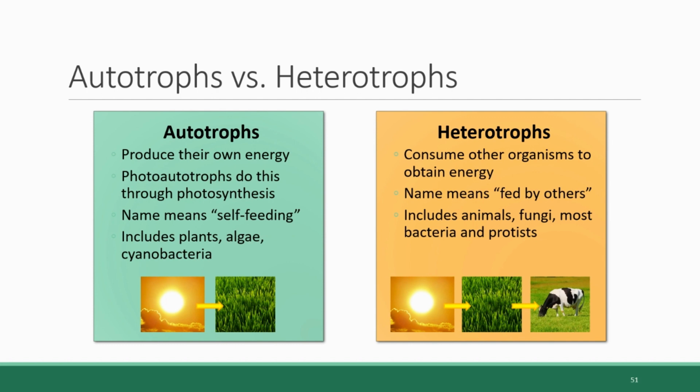So autotrophs perform photosynthesis and heterotrophs eat. But ultimately, heterotrophs too are sustained by sunlight energy, just not directly. In the next section, we are going to look at an overview of the processes that each of these categories of organisms use to get their energy, which are photosynthesis and cellular respiration.